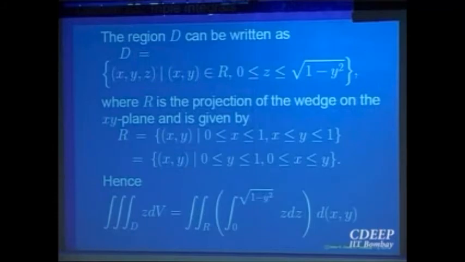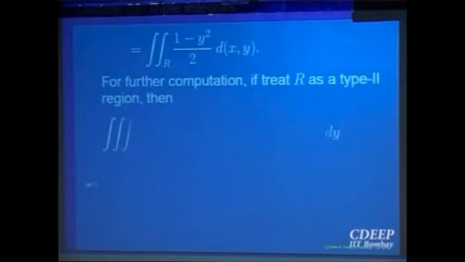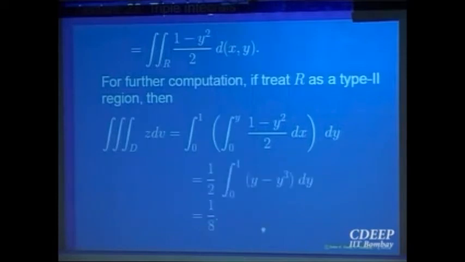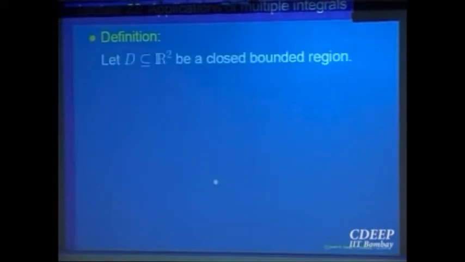So always see your domain where you want to project, where it will give you nice domains to analyze and write. So you can integrate now over R. R you can write as a function of two variables again and integrate out. The answer comes out to be... So the main problem, again and again I am saying it, is how do you project your domain onto an appropriate plane and write.